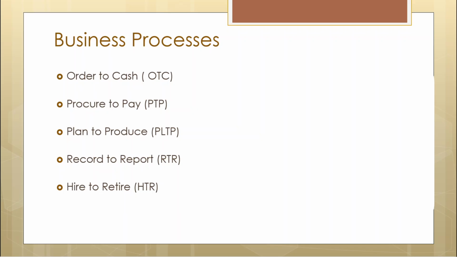I should be procuring from my vendors, so I need to have purchase requisitions. For those purchase requisitions, I should be able to raise the purchase orders based on the rules. I need to get those goods. I need to pay the vendor. This whole process is procure to pay.